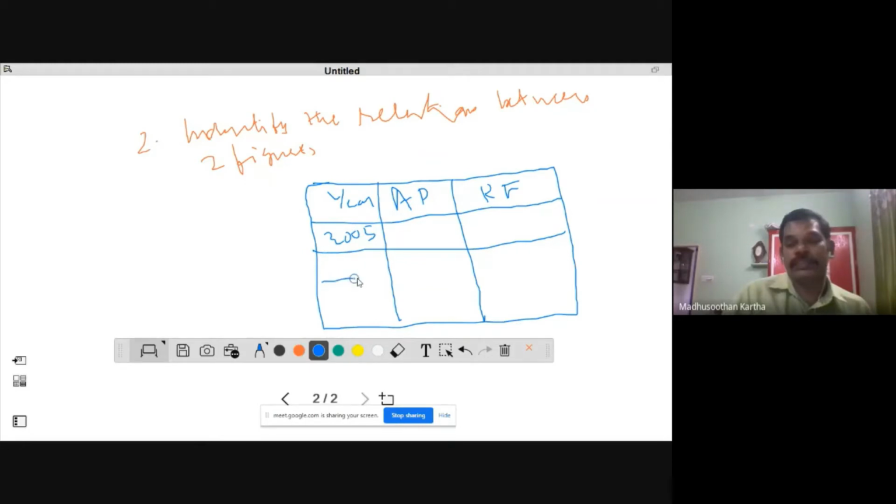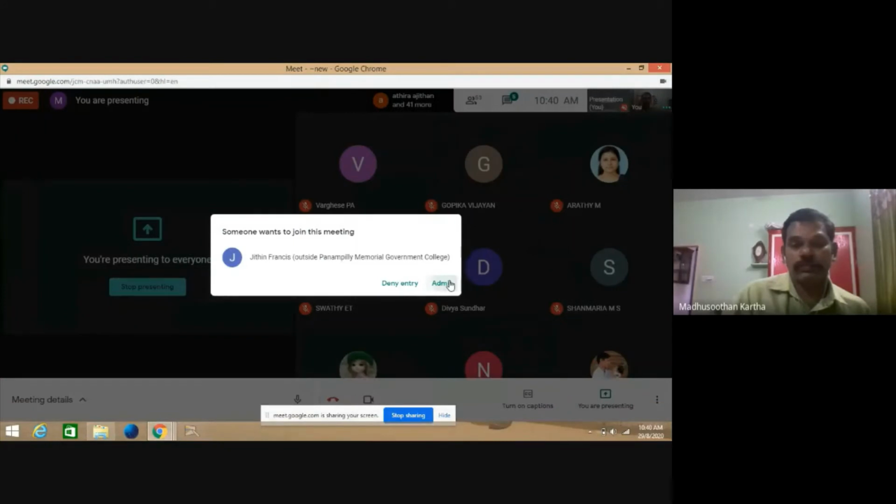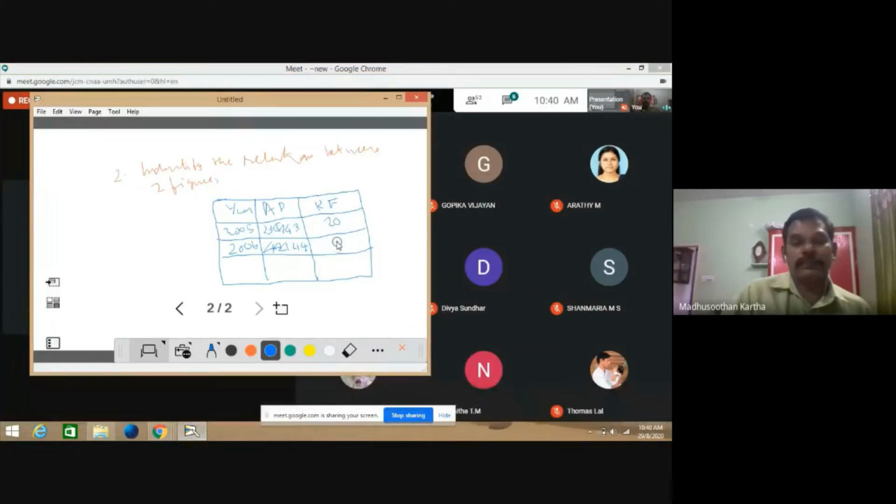Next year 2006, and the agriculture produce is equal to, say, 943 tons, and the rainfall is equal to only 20, and this is something like 44,444 tons, or metric tons, or whatever. Then this figure is near to, say, 40 or 44.